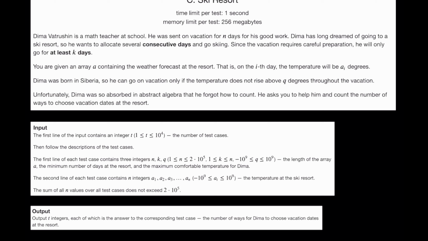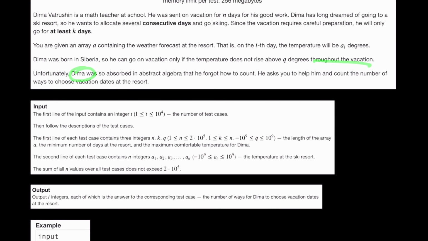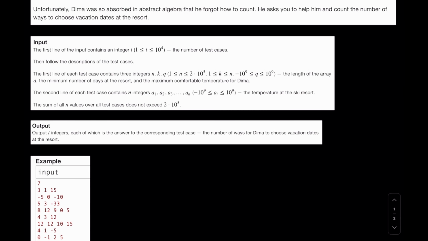Dima was born in Siberia, so he can go on vacations only if the temperature does not rise above Q degrees throughout the vacation. Unfortunately, Dima was so absorbed in abstract algebra that he forgot how to count. He asked you to help him and count the number of ways to choose the vacation dates at the resort. We will be given N, K and Q. N is the length of the array, K is the minimum days Dima wants to stay at the resort, and Q is the maximum comfortable temperature for Dima.